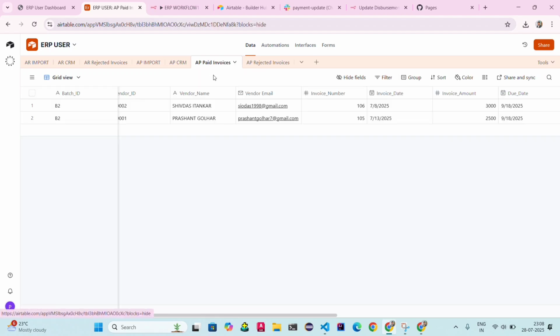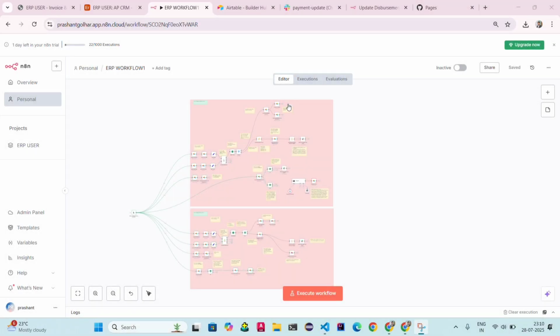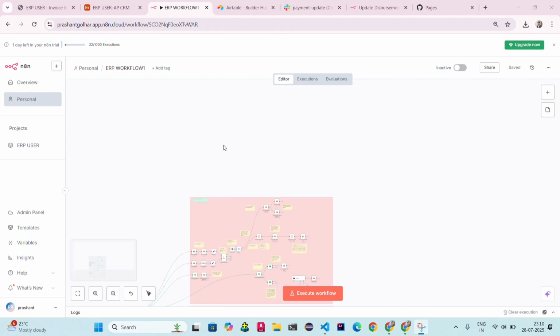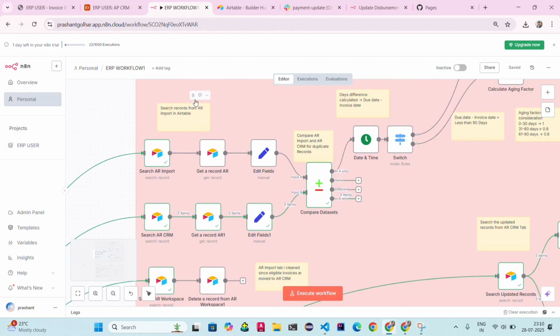Now I will check my AP paid invoices. This one is previous. Okay, you can see here invoice number 105, and we can create multiple such creative products by using AI tools. And actually some experts say AI will replace software engineers. That's one example out of those. Now I will explain my workflow, what I do in this.